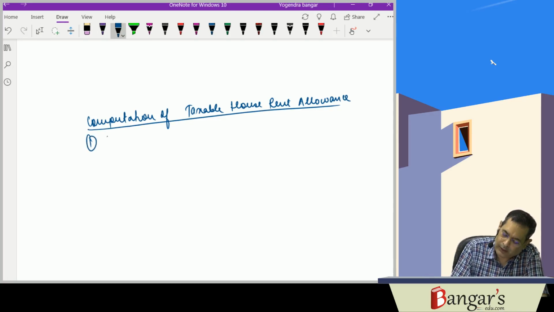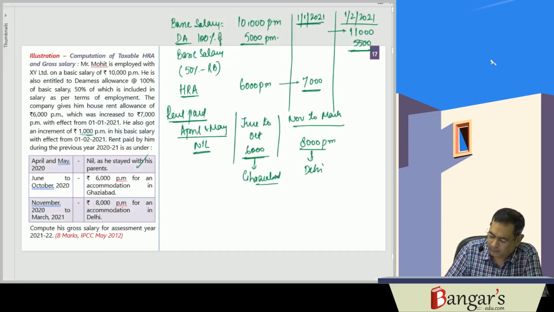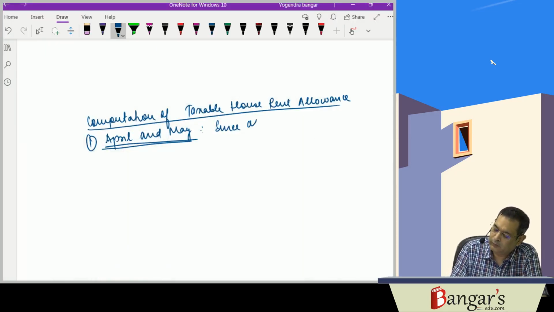First, April and May. Since they are providing that in April and May, the assessee is living with his parents.